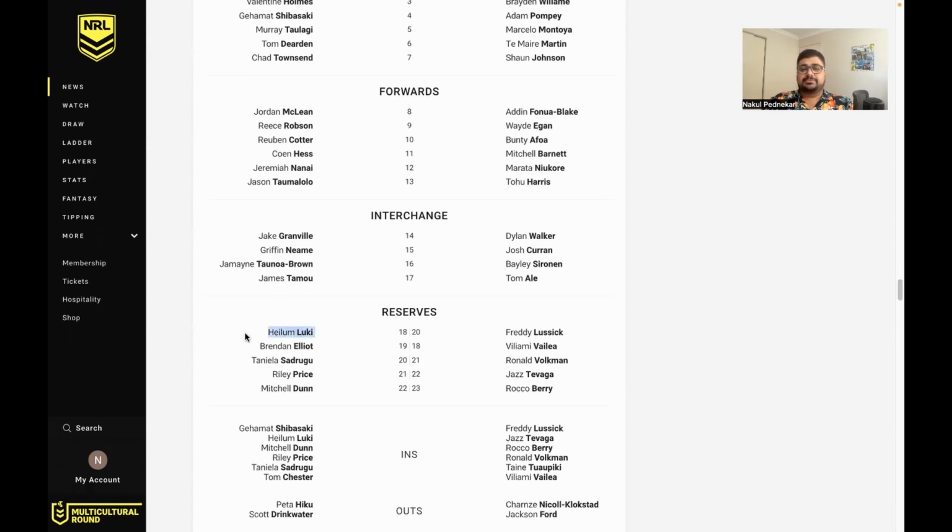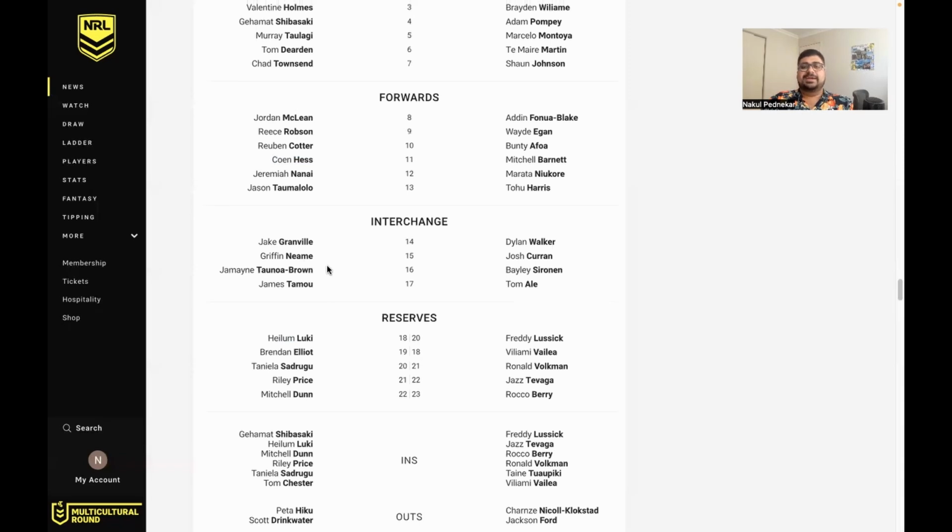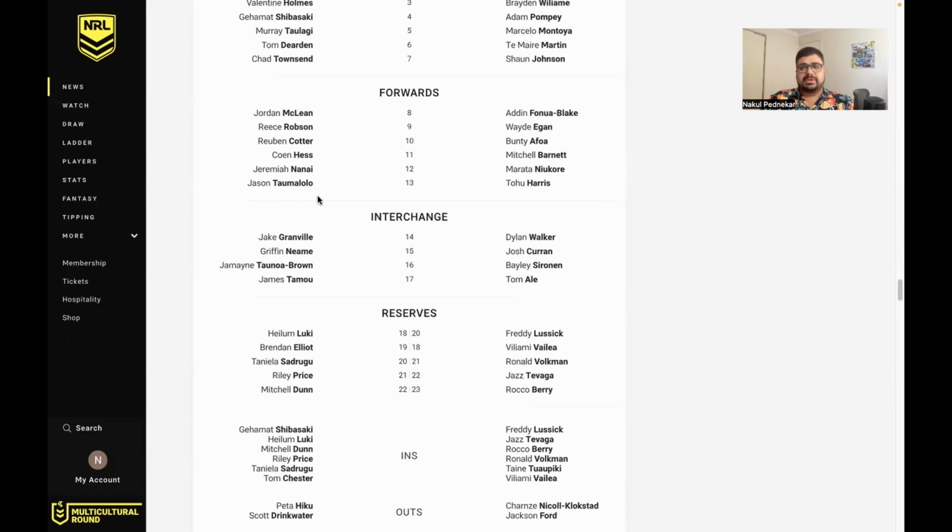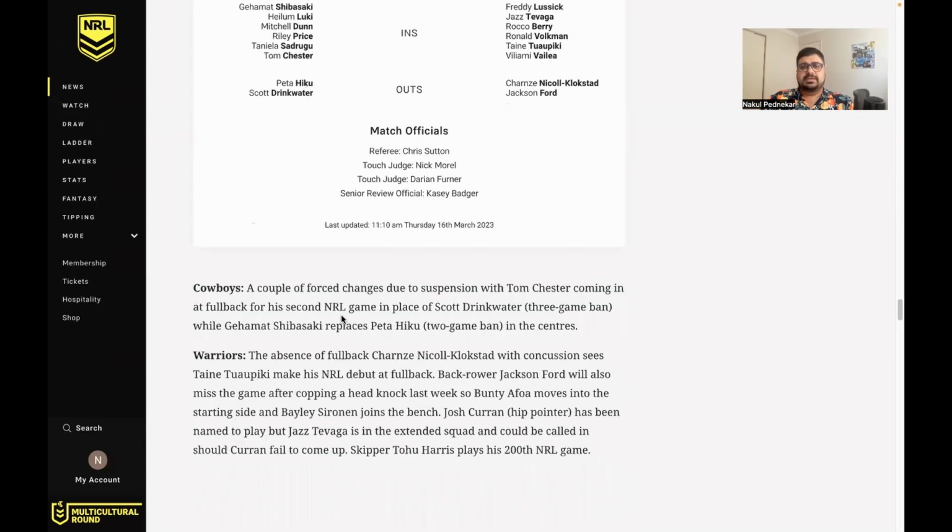Heel and Lukey is one to watch out for. If he leaks a little bit of cash because he plays off the bench and then gets that starting spot back off Hess, he's one that I think could be a good buy both in fantasy and Supercoach. But that Cowboys pack is just so stacked. You got Tarmel, Griffin Neen, Tanua Brown, at least two of those three could start for most NRL teams. Okay, that might have been debatable, but they've just got a really good deep pack. McLean, Cotter, Tamalolo, Neem, Tanor Brown, Taumau, Lukey, then let's just say Hess in that middle rotation. It's just a really, really impressive pack. So I'd be wary of buying any for fantasy or Supercoach there.